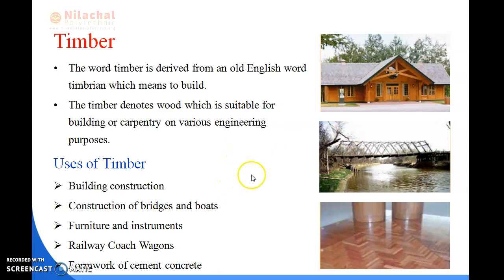You can see the diagram I have shown here. This is a picture showing houses that are made up of timber or wood. You can see this is made up of wood, and this in the house is also made up of wood. So these are the materials which have been made with the help of timber. So we can say that the word timber is derived from an English word, timberian, which means to build, and it denotes wood which is suitable for building or carpentry and various engineering purposes.